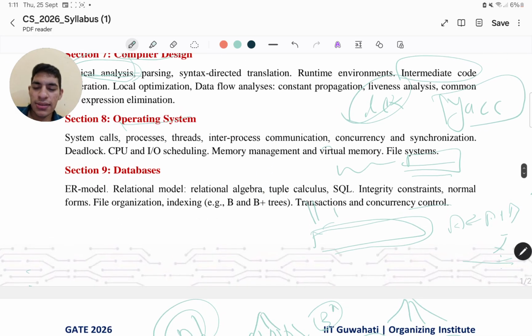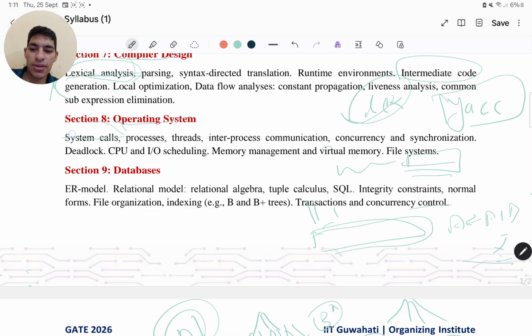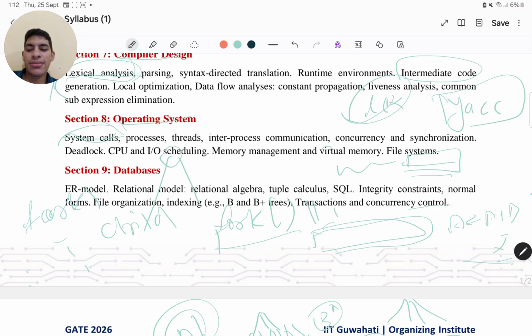Then we have the operating system, where system calls could come. Open is a pretty famous system call which comes up. They again and again ask for open and its variants, right? And other system calls which are pretty famous are fork. What it is used for is forking a sub process from your process. That's where you create a child process from your parent process, right? So questions usually come like, if you have called fork three times, then how many child processes will be created?